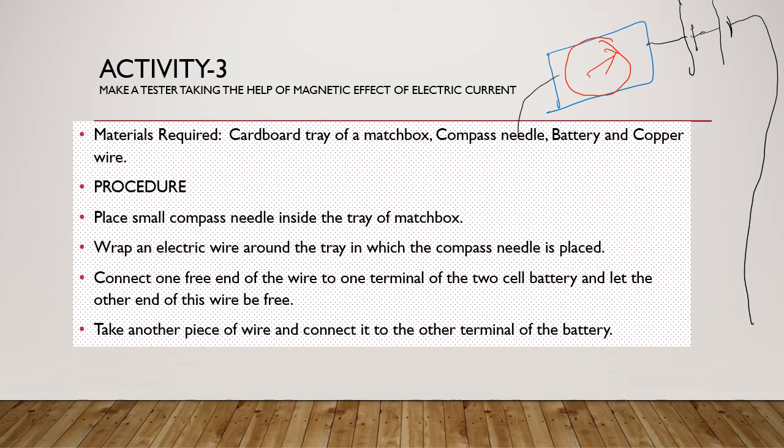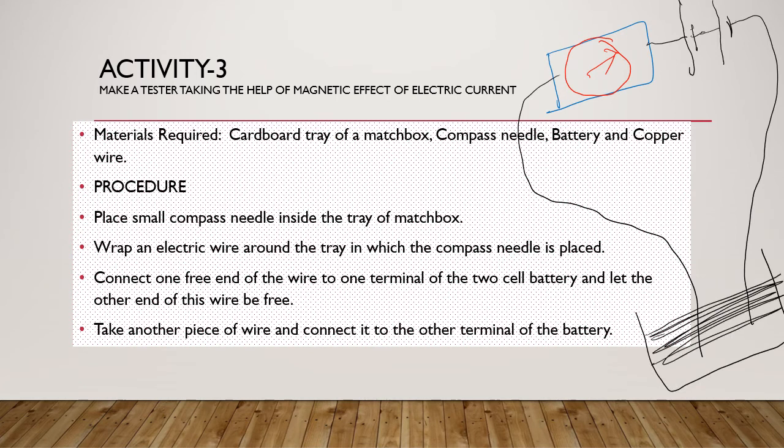Here also there is a free end going like this. So you have two free ends like this, and these two free ends we are going to dip into the solutions which have to be checked for their conductivity of electricity. Like this, we are going to test this activity number 3.